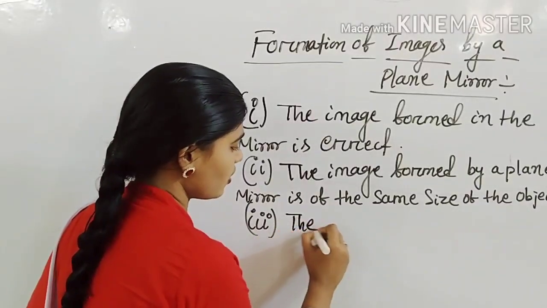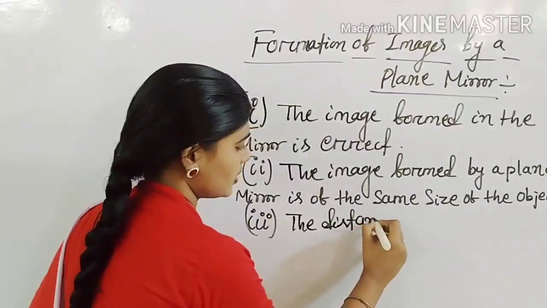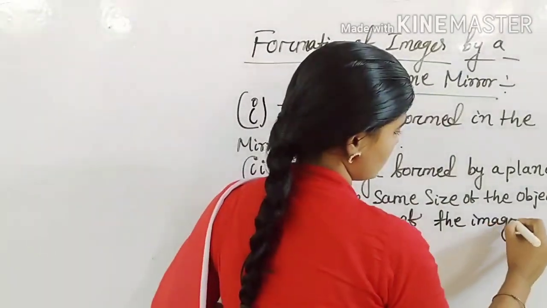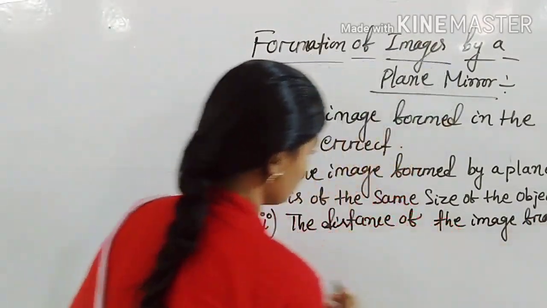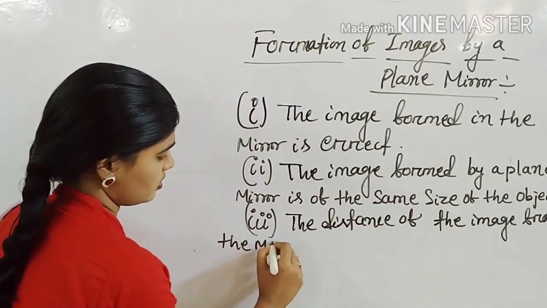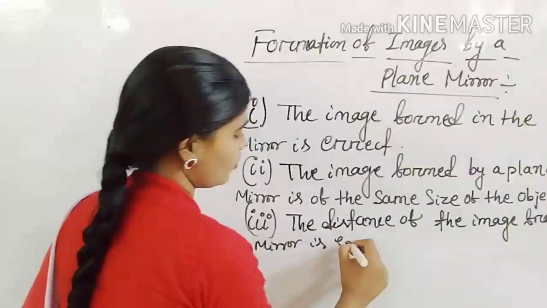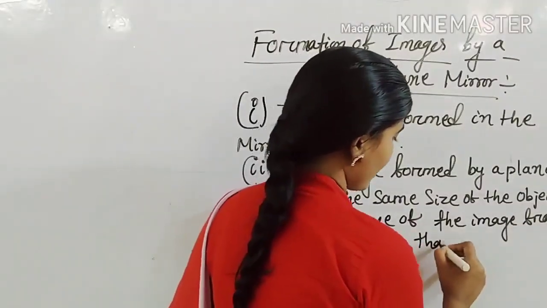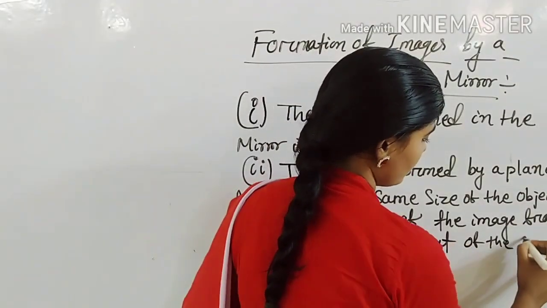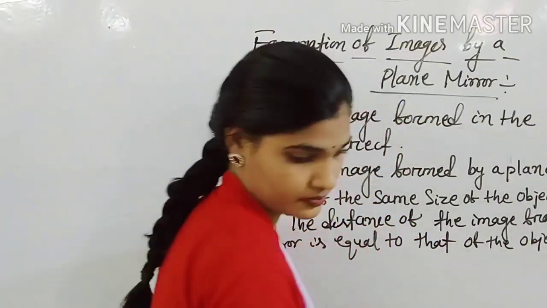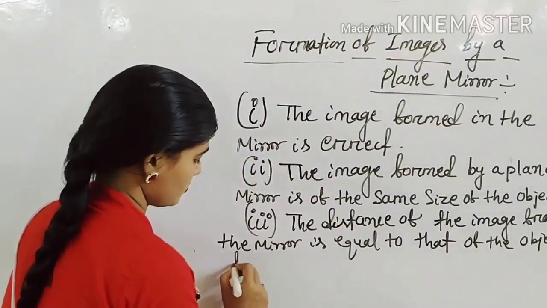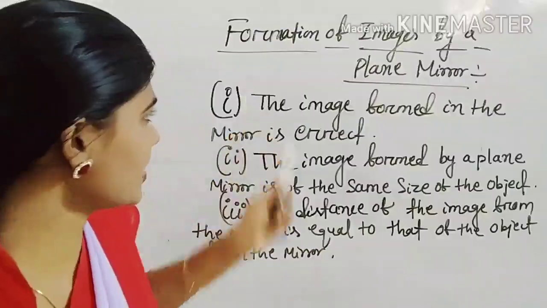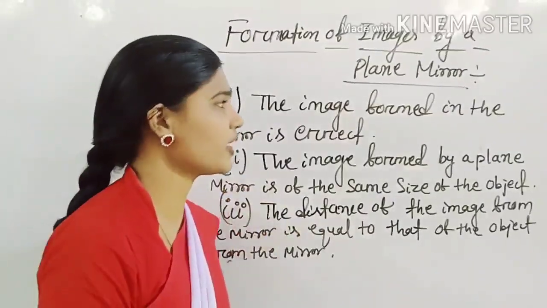So the distance of the image from the mirror is equal to that of the object from the mirror. These are the properties of image formation by a plane mirror.